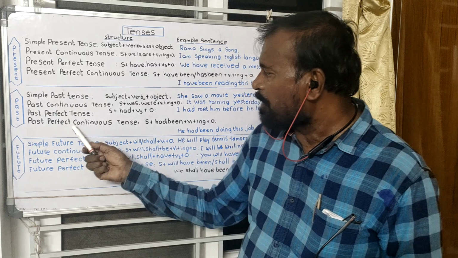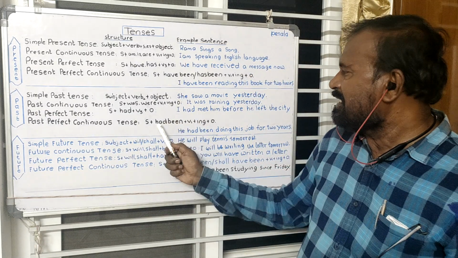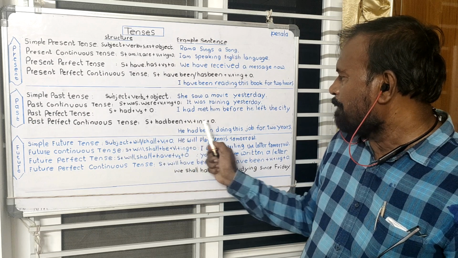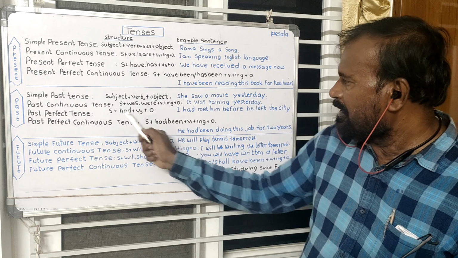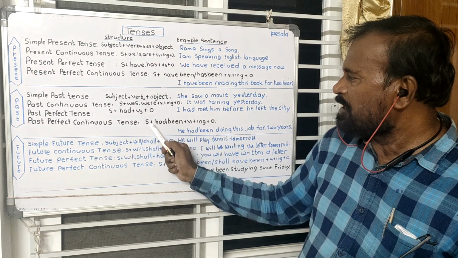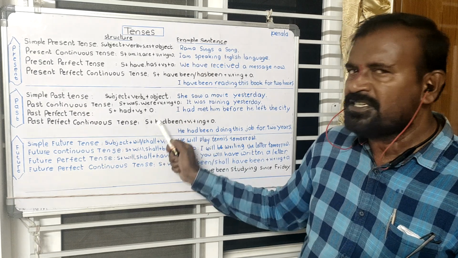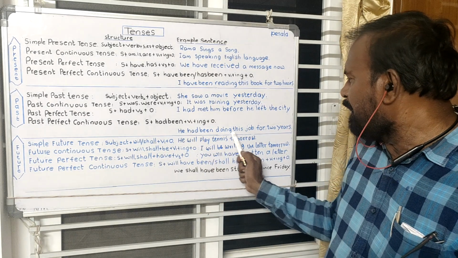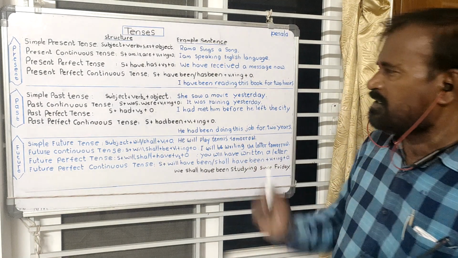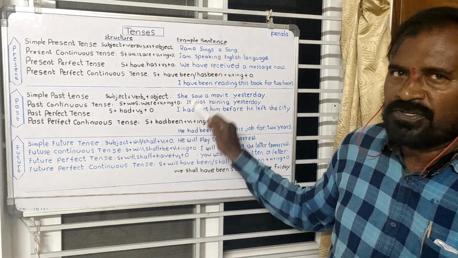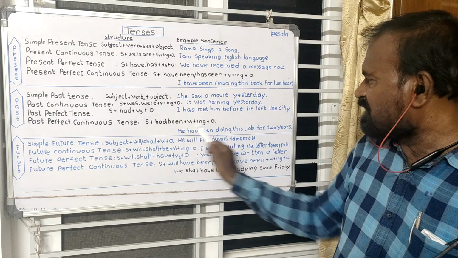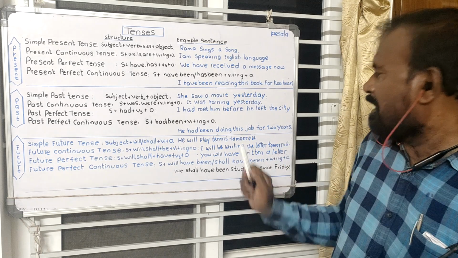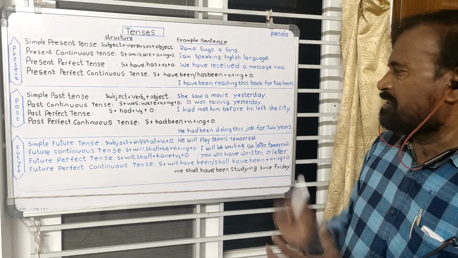Come to the past perfect continuous tense. See the structure. Subject plus had been plus V1 plus ing. Here also had been, here had. So here there is no discrimination in the usage of singular or plural subjects. See the example sentence also. He had been doing this job for 2 years. It is about the past continuous, not the present issue. Here the job started in the past and it completed 2 years. It ran for 2 years.